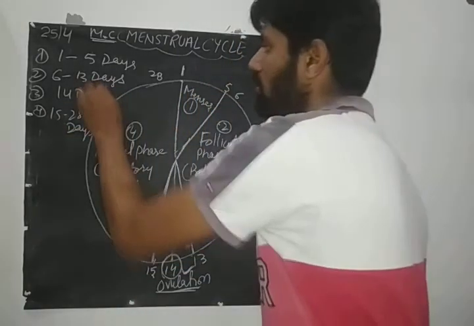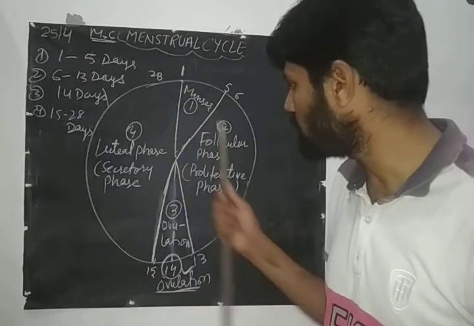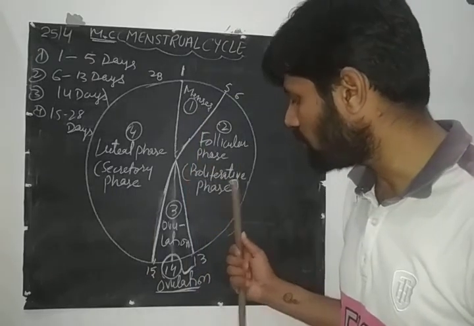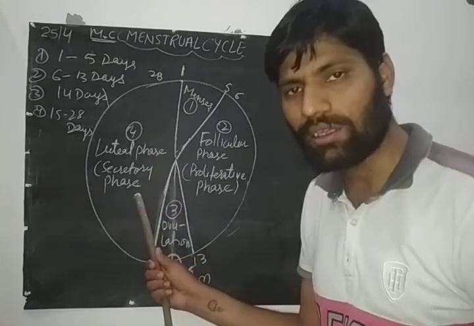So the very first phase is menses, then follicular or proliferative phase, then ovulatory phase, then luteal or secretory phase.